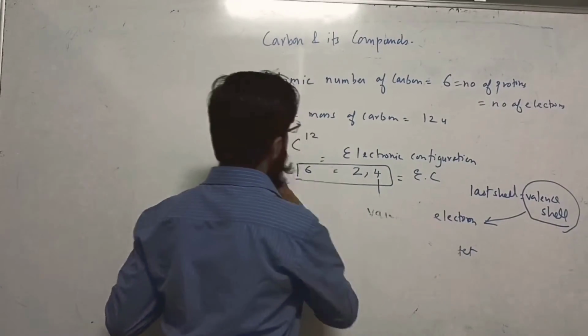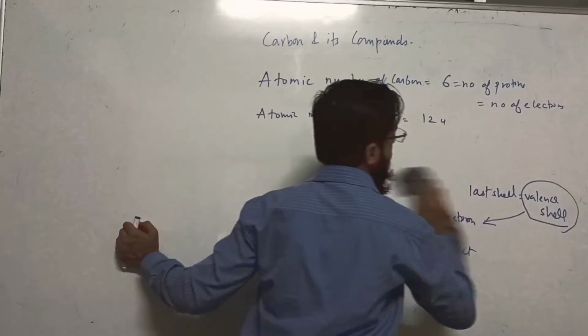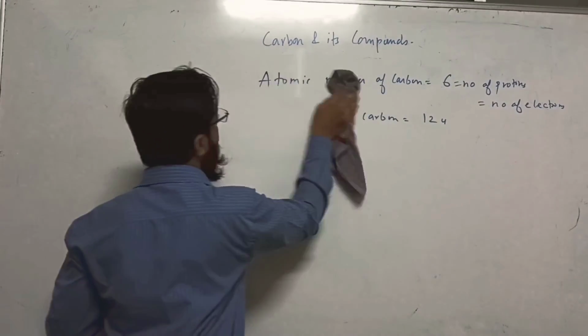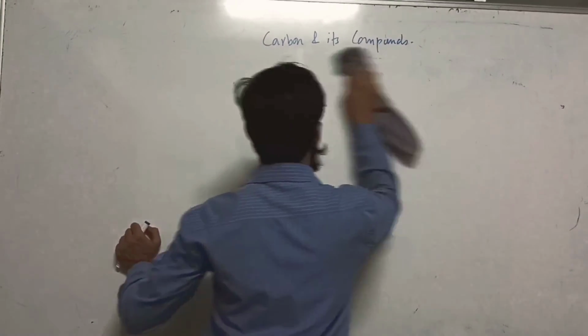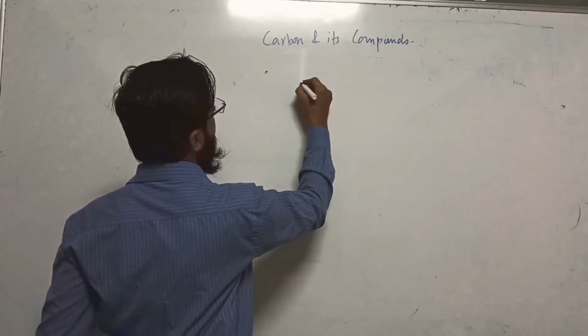So first let's talk about two kinds of compounds.